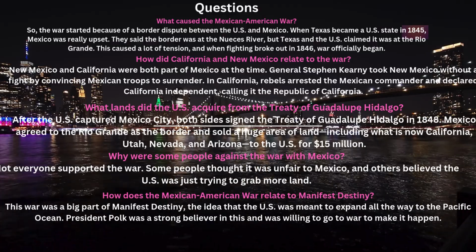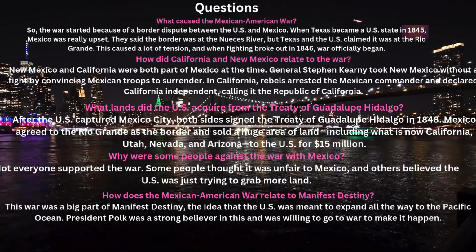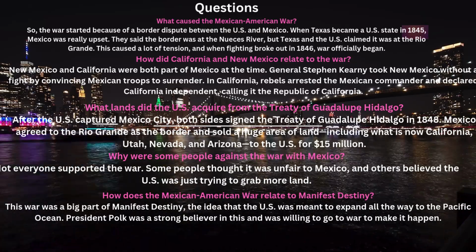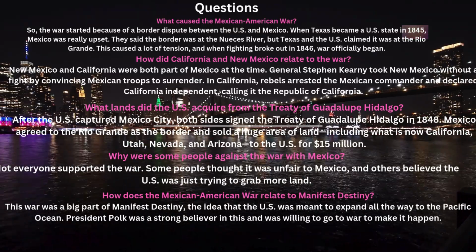Why were some people against the war with Mexico? Not everyone supported the war. Some people thought it was unfair to Mexico, and others believed the US was just trying to grab more land.